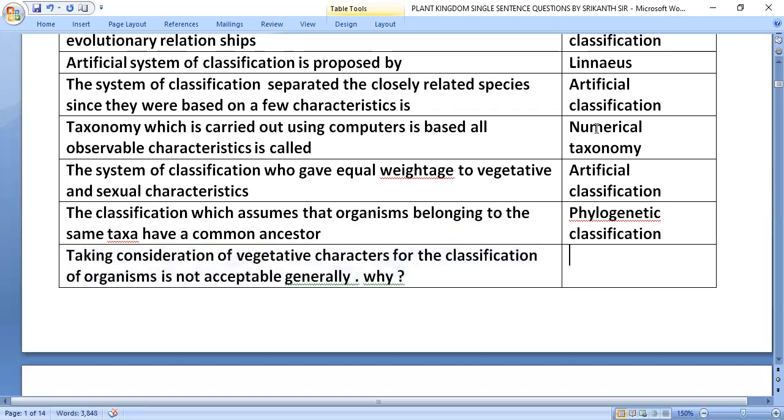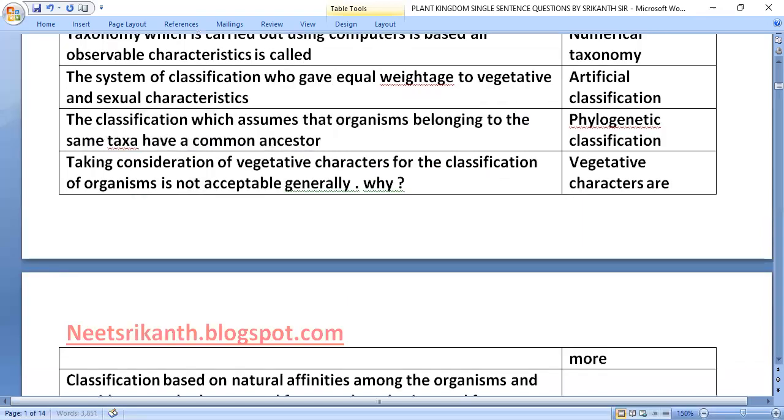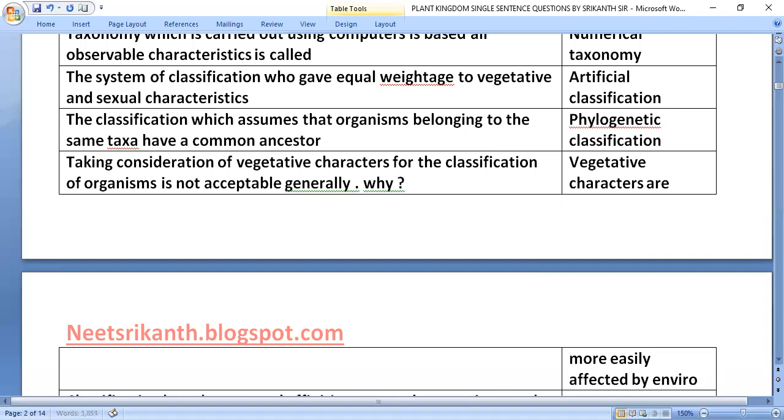Taking vegetative characters into consideration for the classification of organisms is generally not acceptable. Why? Vegetative characters are more easily affected by environment.